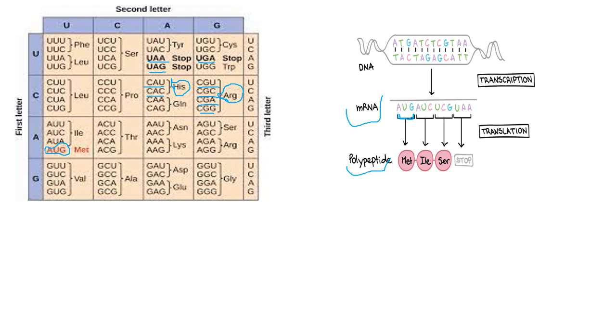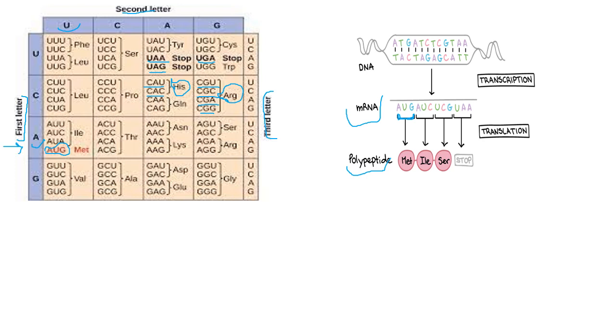So as an example here, in the mRNA, the first codon is AUG. How can we look for this in the table? The first letter of the mRNA codon is A, so this is A. The second letter is U, and this is U. The third letter is G, so I look for this third letter, and it is G. So firstly, A and U. So this is the box, okay?